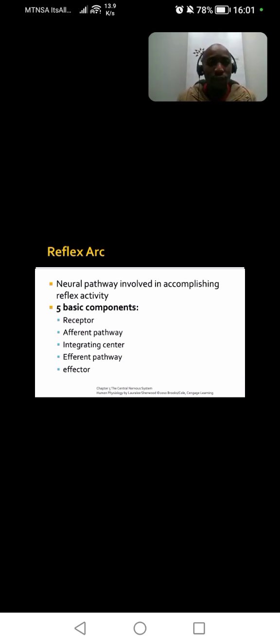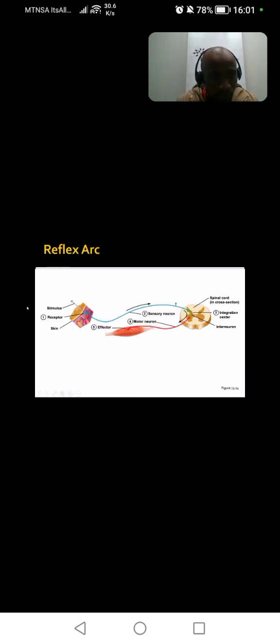Where exactly in the testis is the sperm produced? It is produced by the seminiferous tubules. Now, we are going to look at production of sperm. The production of sperm is known as spermatogenesis.